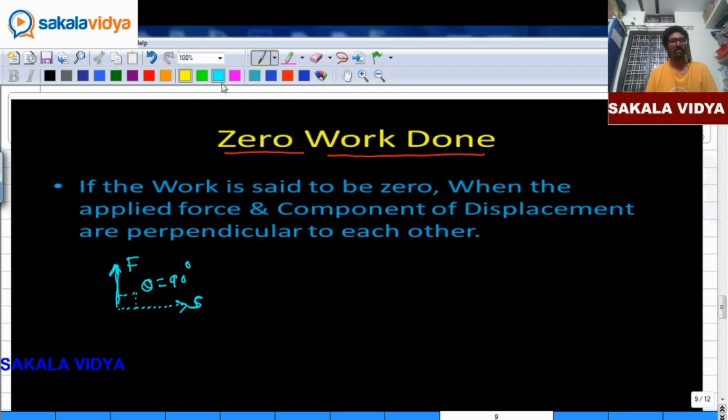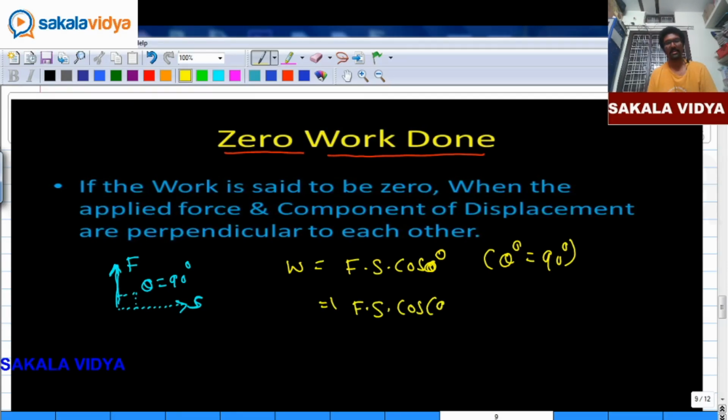So according to our basic formula, work done is equal to force into displacement into cos theta. In the place of theta, you have to substitute 90 degrees. So force into displacement into cos 90. As we know, cos 90 is 0. So force into S into 0. So work done is equal to 0.